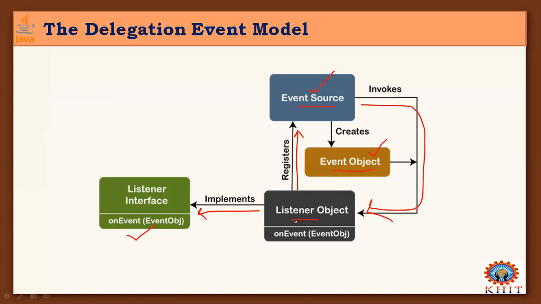After receiving them, how can the received events be processed? Based on the methods defined in that particular listener interface. So that's why the listener object processes the event by implementing the listener interface, based on that method and the situation in which the event is generated by the source. Based on the appropriate method, it handles and processes the event, and then it returns to the user. Okay, it's a simple process.